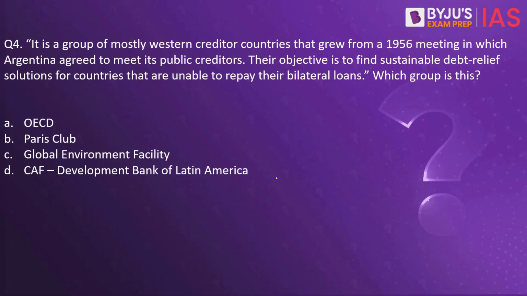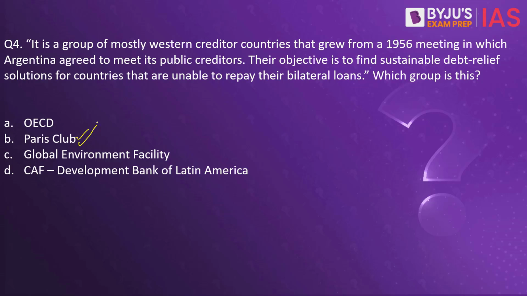Next, question number 4. It is a group of mostly Western creditor countries that grew from a 1956 meeting in which Argentina agreed to meet its public creditors. Their objective is to find sustainable debt relief solutions for countries that are unable to repay their bilateral loans. Which group is this? OECD, Paris Club, Global Environment Facility, or Development Bank of Latin America? It's a tricky question. The correct answer here is B. It is the Paris Club that is defined here.